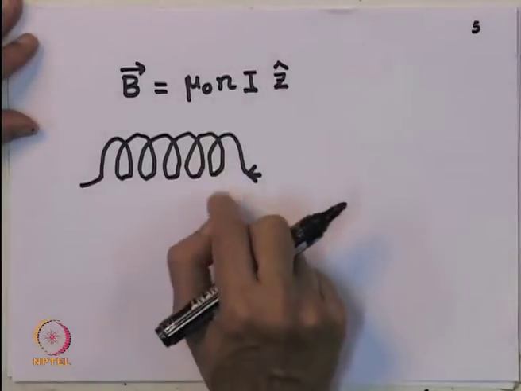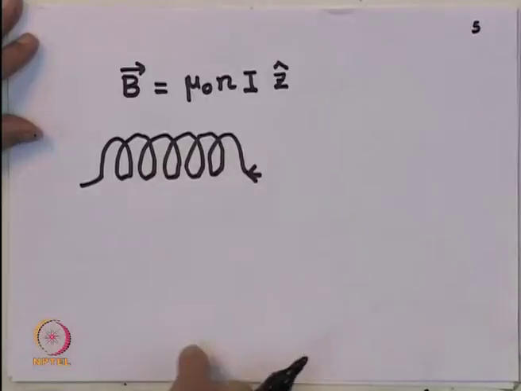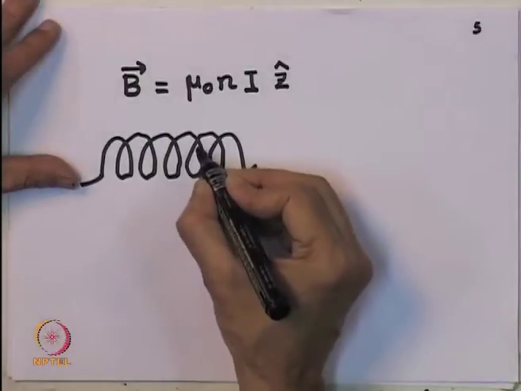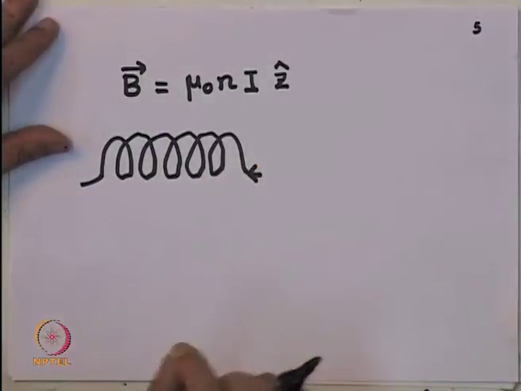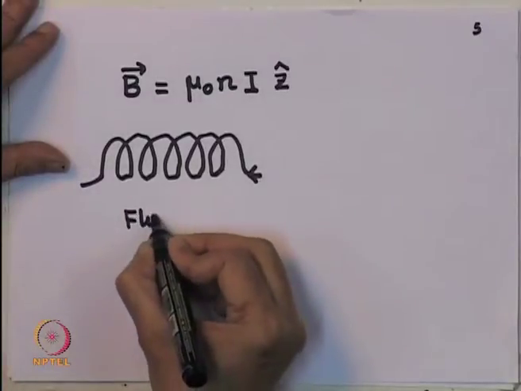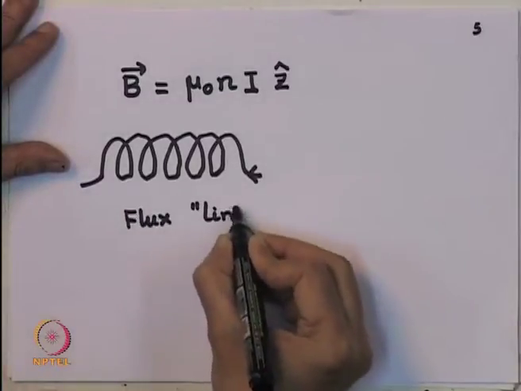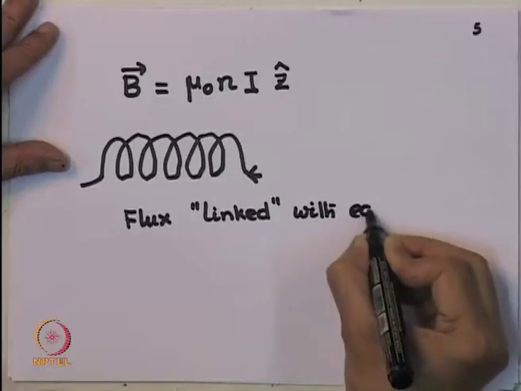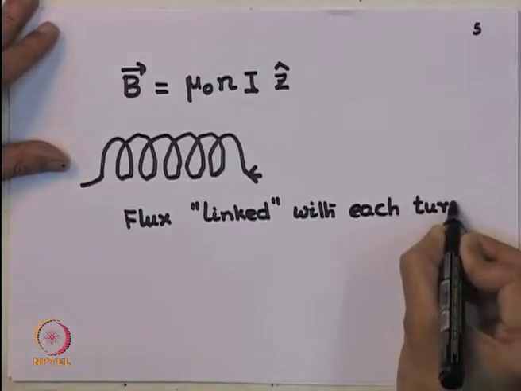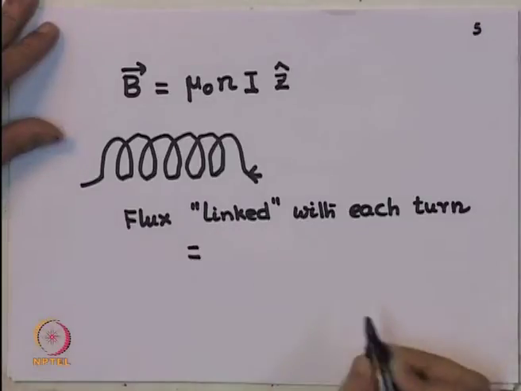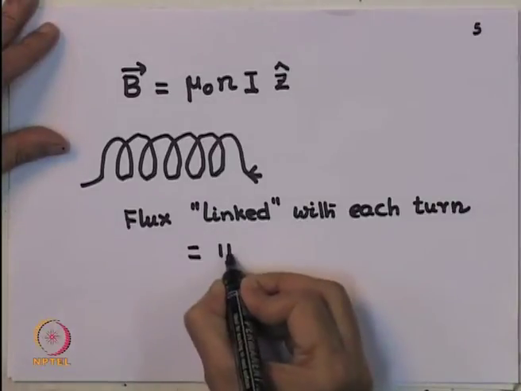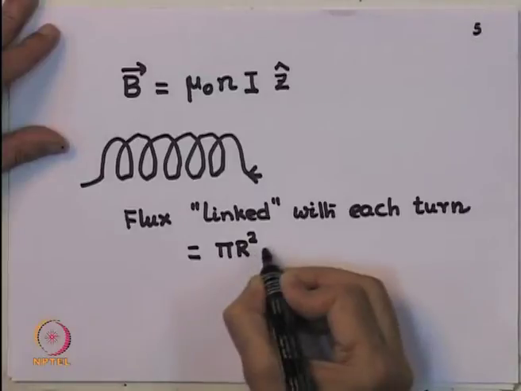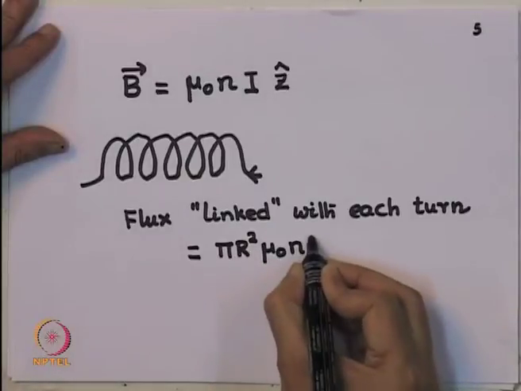now when the current changes through the circuit, of course, the magnetic field changes, but then there is a concept of how much flux is linked with each loop. So, we say it is flux linked with each loop. With each turn, if you like. So, this is equal to simply pi r square, which is the area of that loop, multiplied by the magnetic field, which is mu 0 n I.